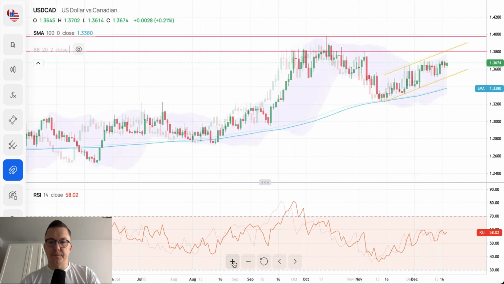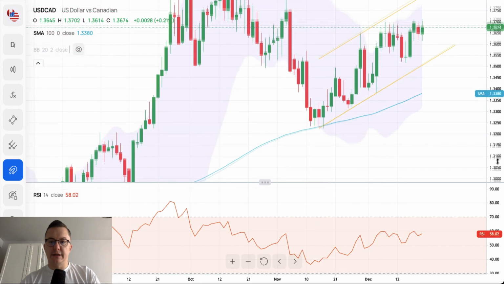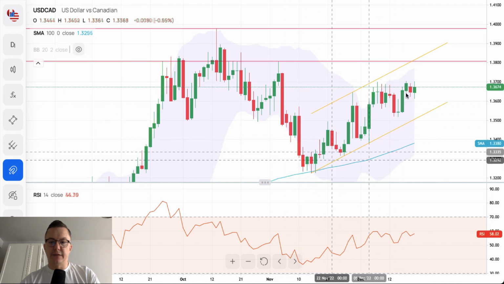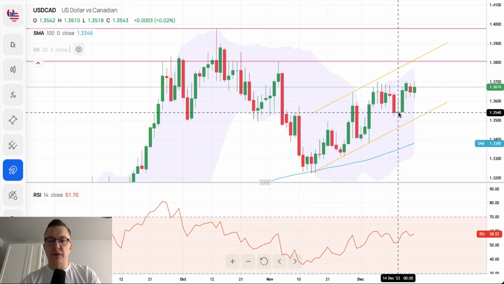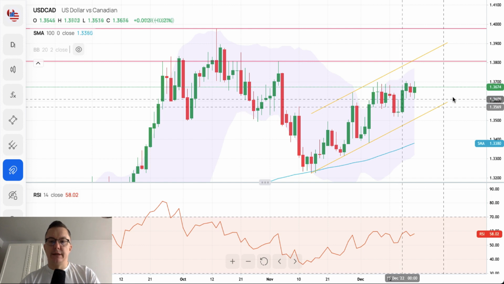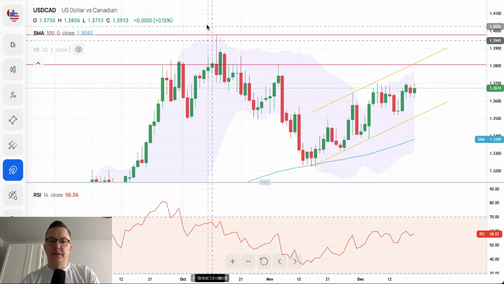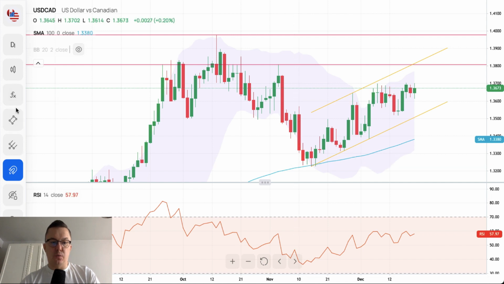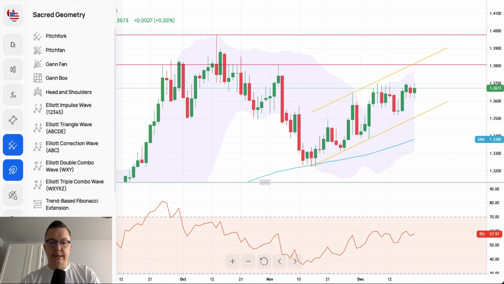If we zoom in a little bit here, we can clearly see that this movement to the upside inside of the channel is still corrective in nature. Everything we see here looks corrective. In my opinion, after the short analysis, where is my ABC?